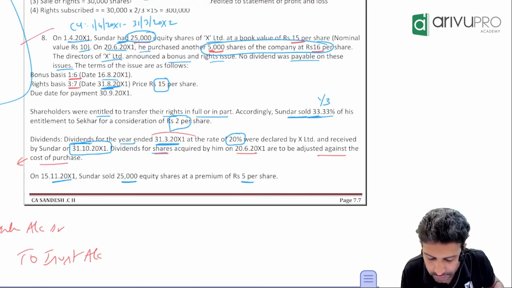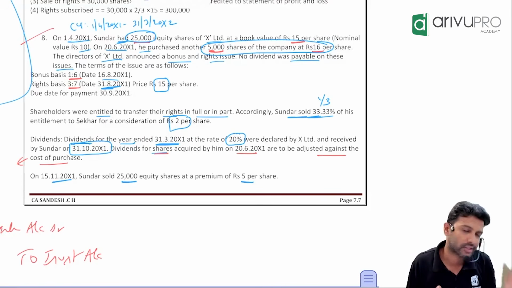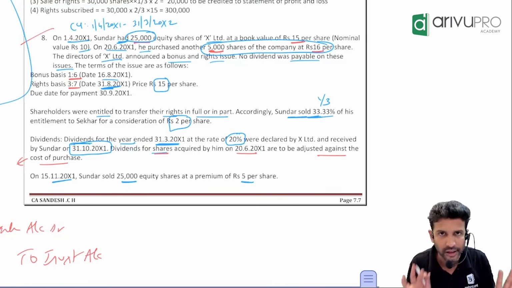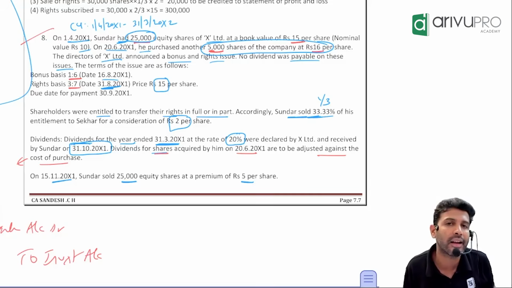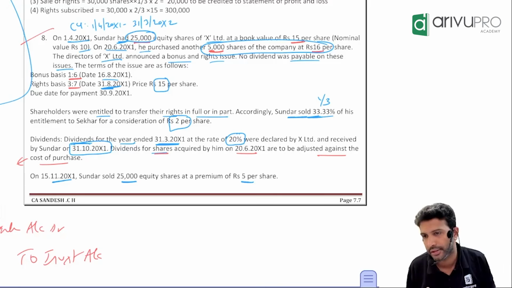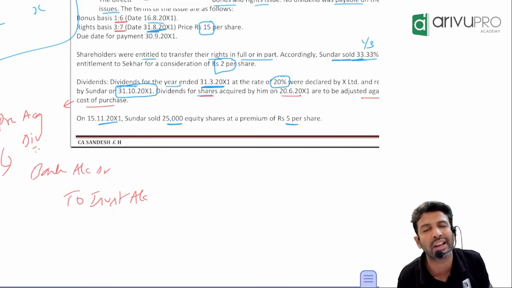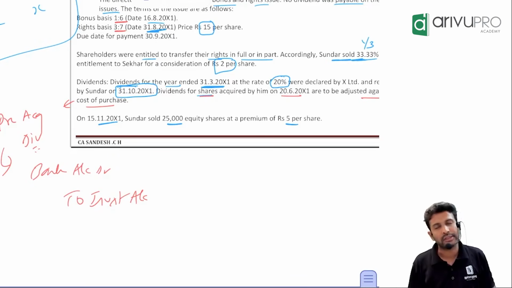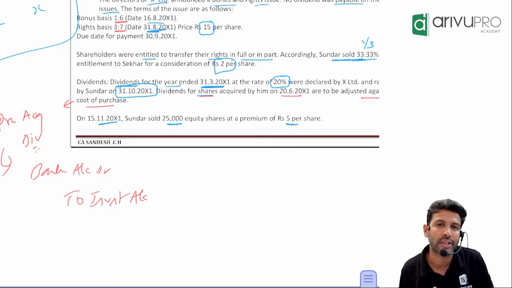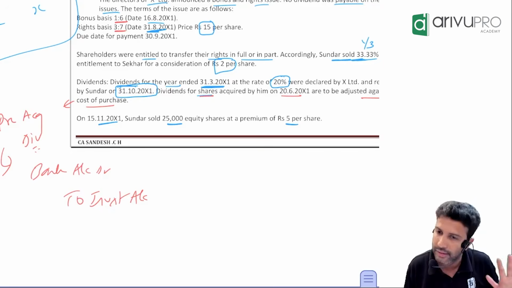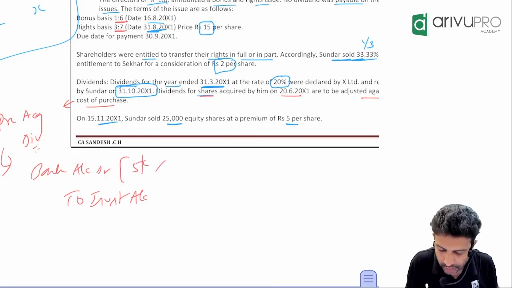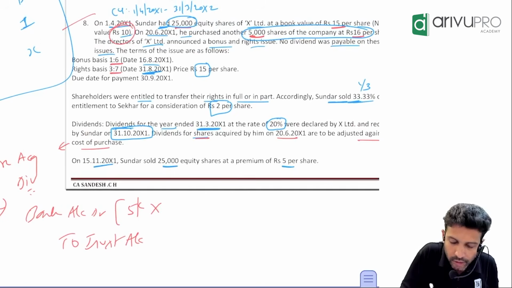But is this dividend for the current year or last year? Last year. So ideally you should not get it. But in reality, are you getting it? Yes. Hence, is this normal dividend or pre-acquisition dividend? Pre-acquisition. And for that, will we treat this as normal income or adjust it against cost of investment? Adjust it against cost of investment by passing the journal entry bank account debit to investment. How many shares? 5,000. Dividend is always calculated on face value.